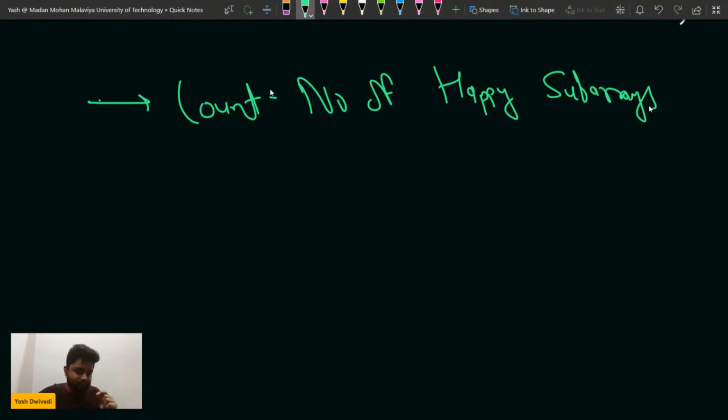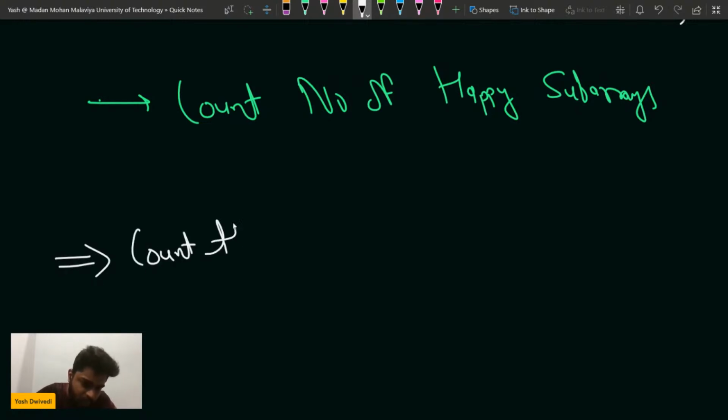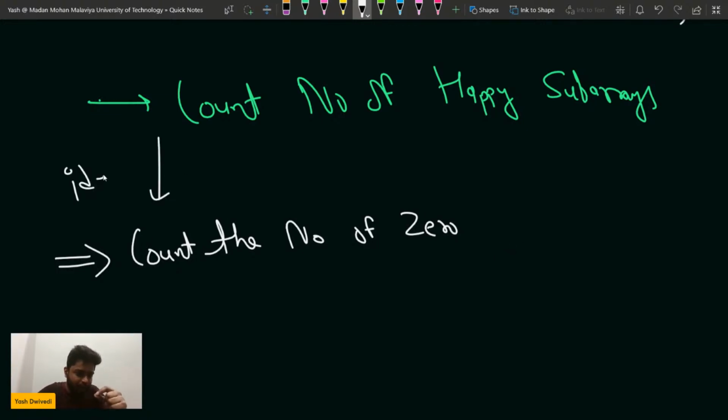If I change the question to a very basic question, where does the inspiration for solving such problems come from? Where can I get the idea of solving this? If I put one question in front of you: count the number of zero subarrays. Have you seen this question? Please write yes or no in the chat. I'm just giving you an idea how to get the intuition for solving this problem. Count the number of zero subarrays.